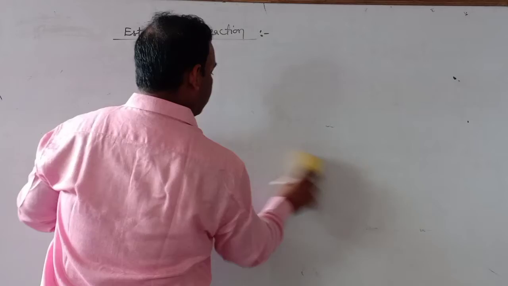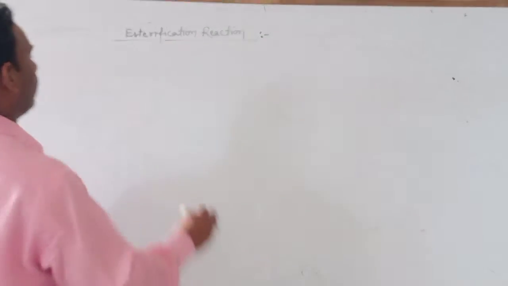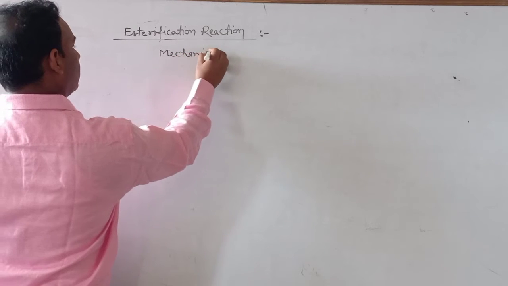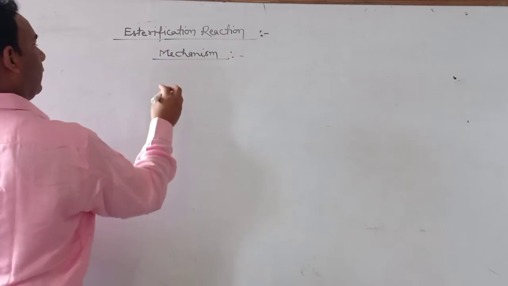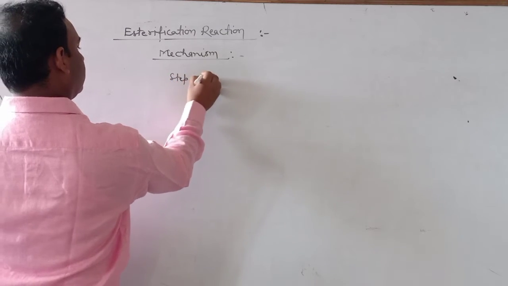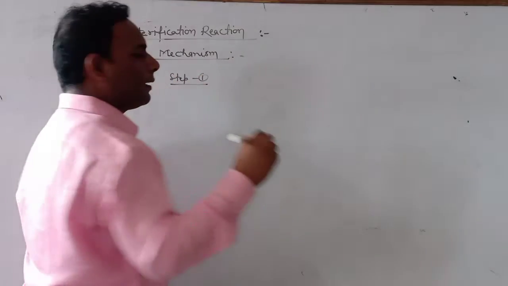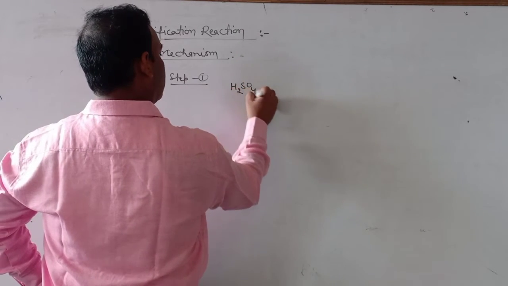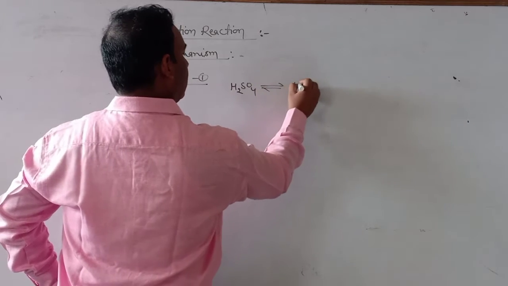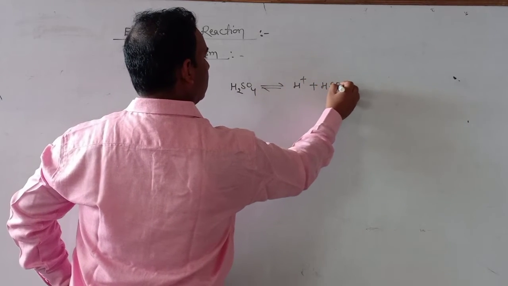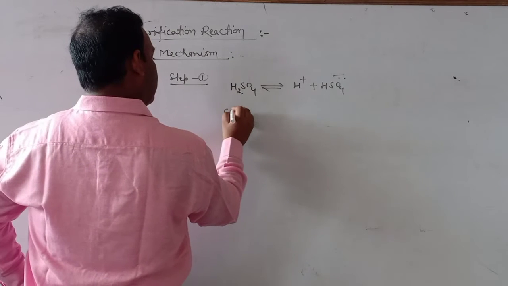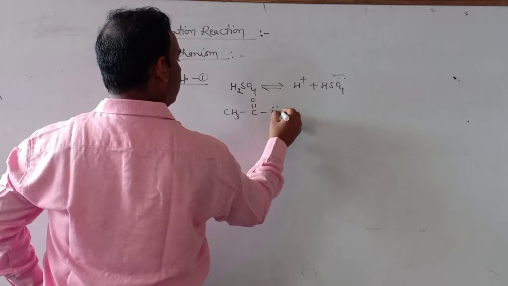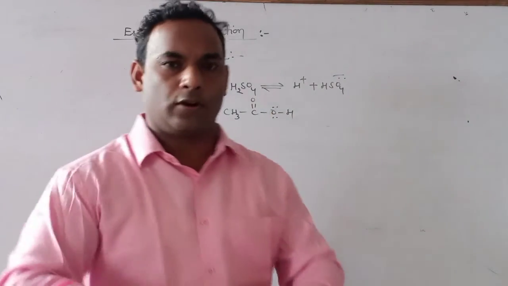Now look at the mechanism of this reaction. Step first. In step first, concentrated H2SO4 gives proton, which attacks the oxygen atom of carboxylic acid or ethanol.